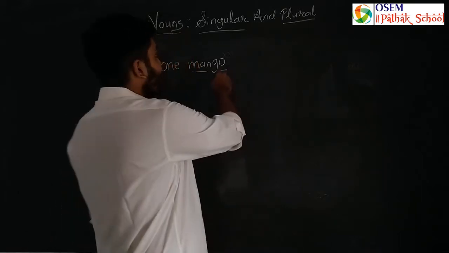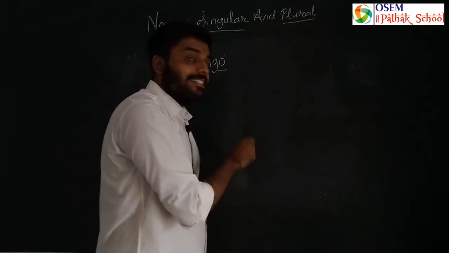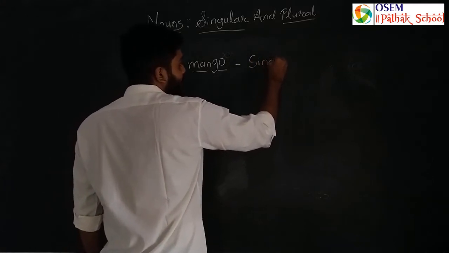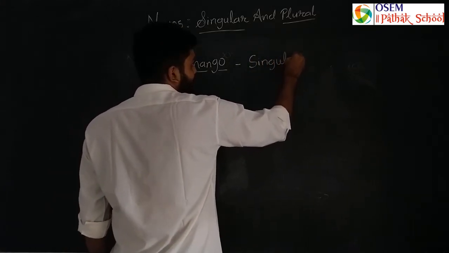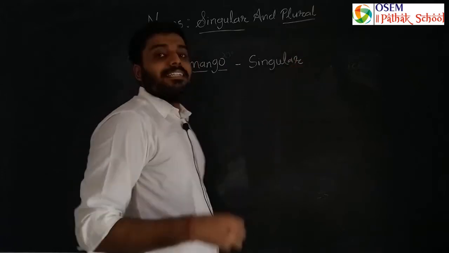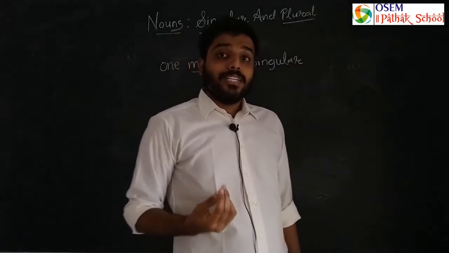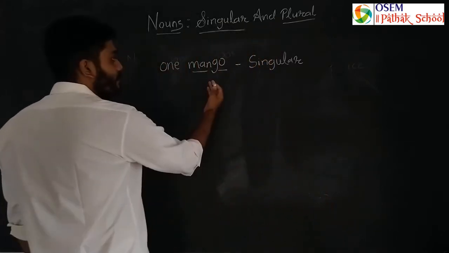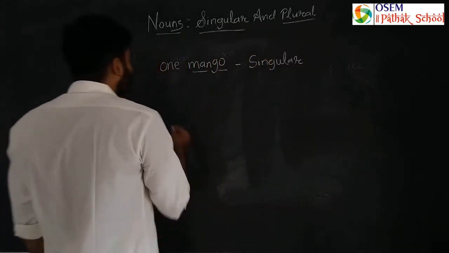So what can this noun be called? It is singular because how many mangoes are there? Only one mango is there. So this is a singular noun. Now if you have more than one mango, then how will you turn mango into a plural noun?